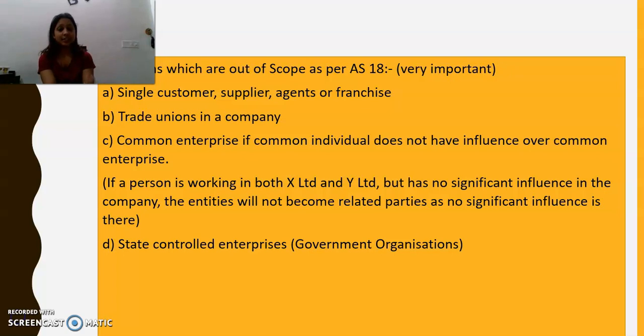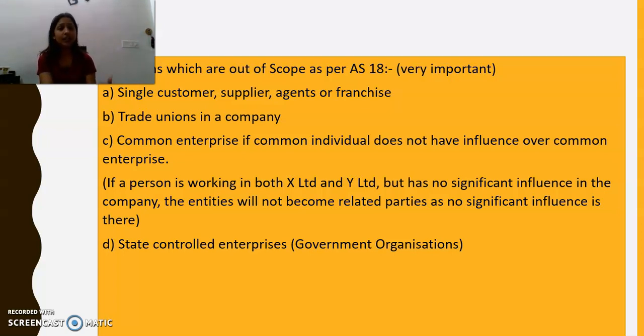Now we will see situations which are out of scope as per Accounting Standard 18. Firstly, single customer, supplier, agents or franchisee. So it means that if there is a company X Limited and it has a single customer for its product, suppose A Limited, then A Limited and X Limited are not going to be related party just because the company has only one customer for its product.